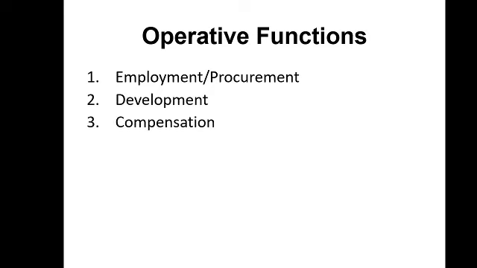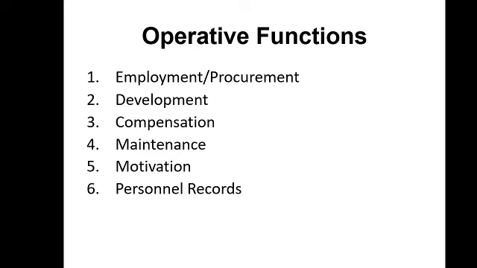Third one, compensation. There should be a give and take policy in the organization, so you need to compensate the contributions by the employees. Next, the fourth one is maintenance. You need to retain the employees by offering various services and other benefits. The welfare and safety of the employee should be considered. And in the fifth one, you need to motivate the employees to get the work from them.